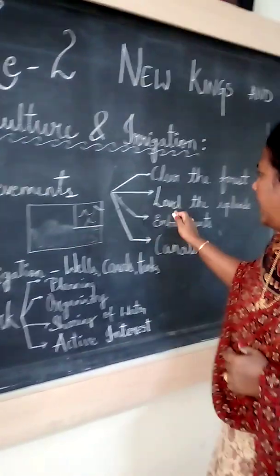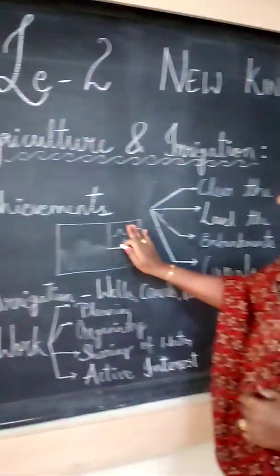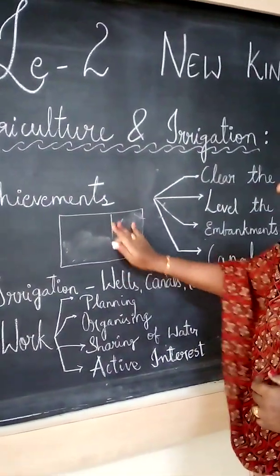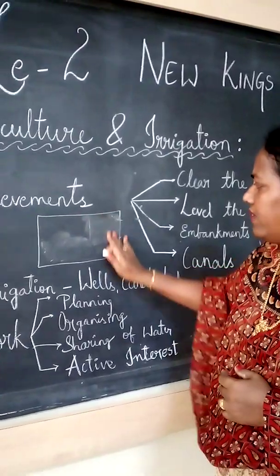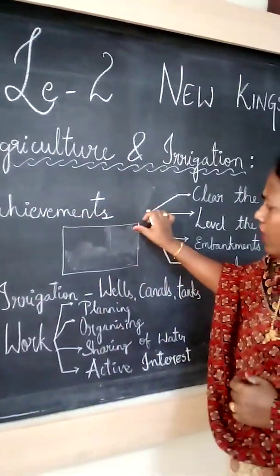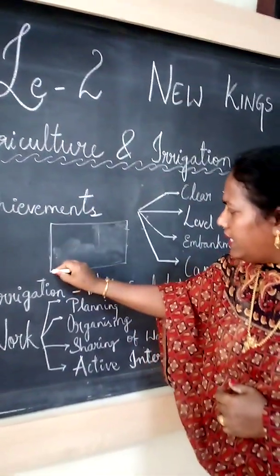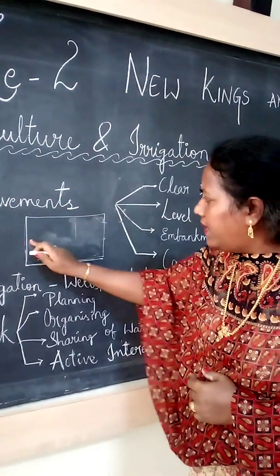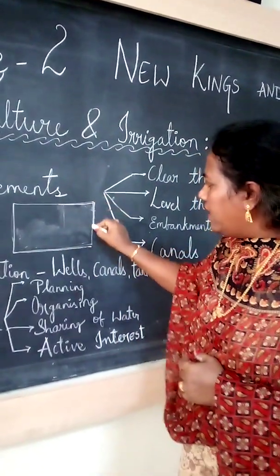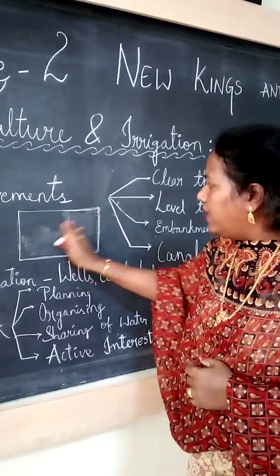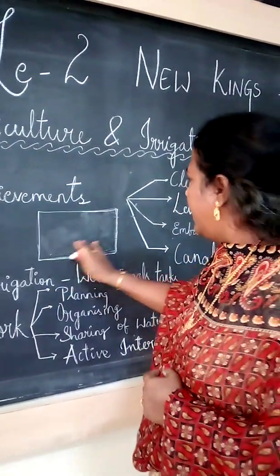Next, they leveled the uplands, which are the high lands. Now these lands were also cleared. They leveled them equal like a plain. See now how much area came under agriculture. Earlier only this part was there, but now more land is added to agriculture.